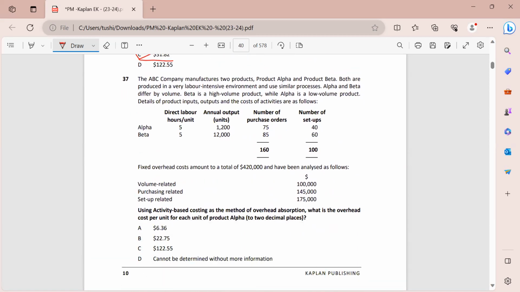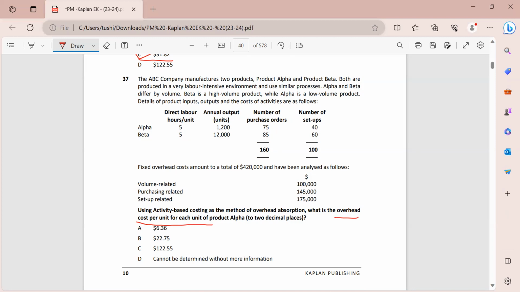Now moving on to 37th. This again seems to be a follow-up. Yes, it is. Using activity-based costing as the method of overhead absorption, what is the overhead cost per unit for each unit of alpha? Now, in this question, we will have to split all of these costs according to their cost drivers.